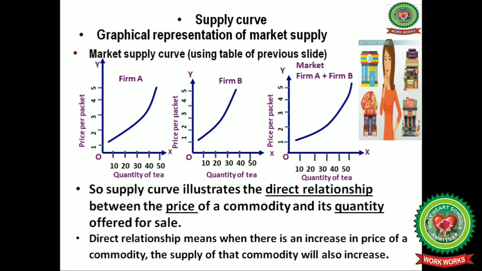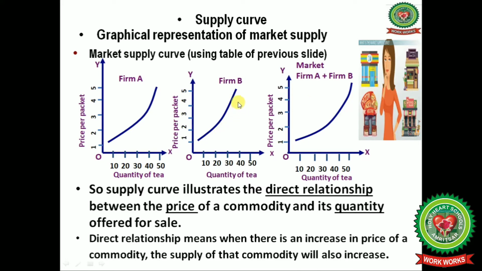Now when we draw the supply curves of firm A, firm B, and the market, which is a summation of firm A and B, we get an upward sloping supply curve. This is the individual supply curve of firm A, and this is the individual supply curve of firm B. When we sum up the data of both firms, we get a market supply curve that is also upward sloping.